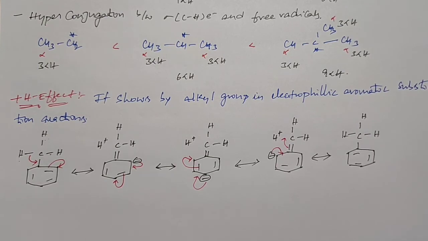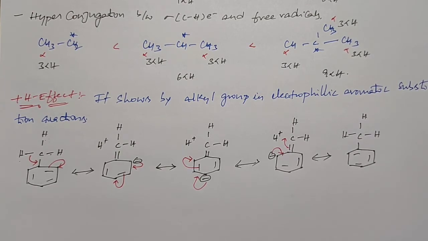The last type of hyperconjugation is the minus H effect, or negative hyperconjugation, or reverse hyperconjugation. Reverse or negative hyperconjugation is shown by alpha haloalkenes or alpha halo aromatic substances.